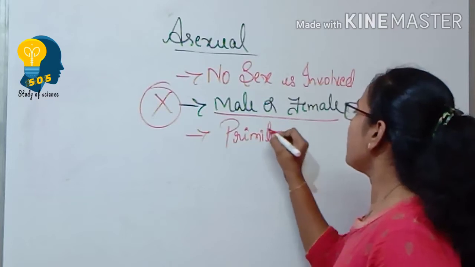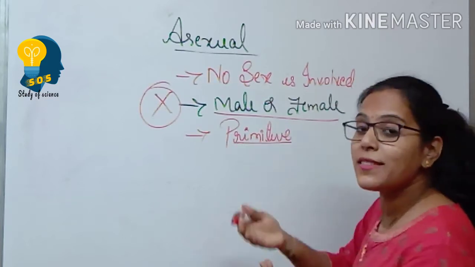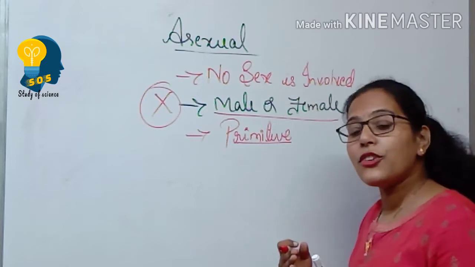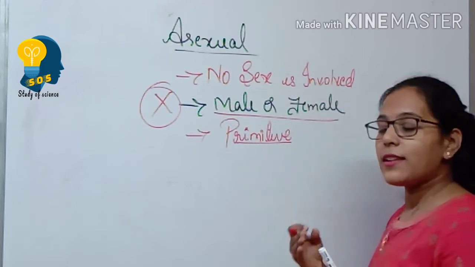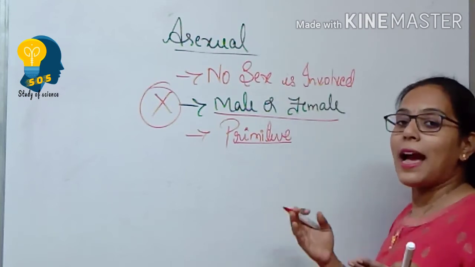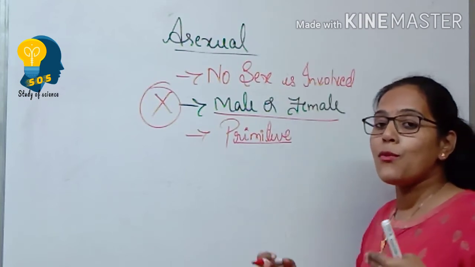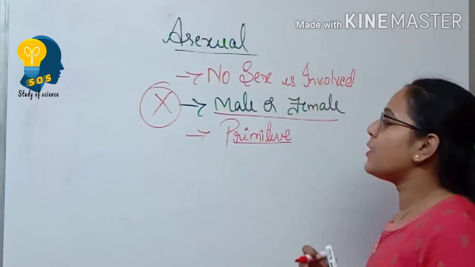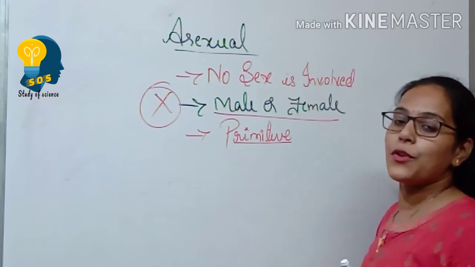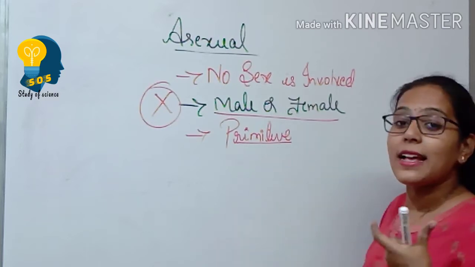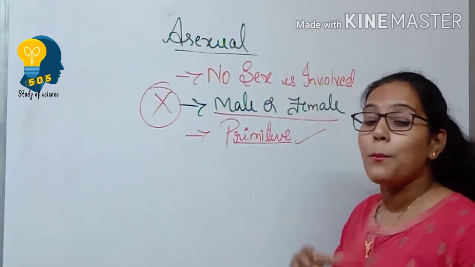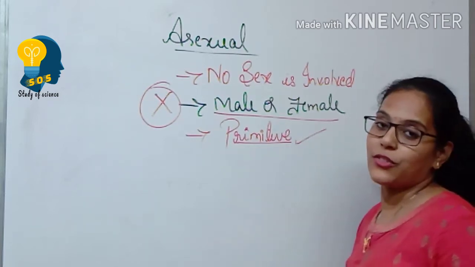When I say primitive, see, this is the first thing which happened on the earth. Sexual reproduction was the next. The first which happened was the asexual reproduction. There were no two categories. There was no male, there was no female which unite together to produce organisms. It was all asexual mode of reproduction which came into existence on the earth for the first time. Hence, it is the primitive mode of reproduction.